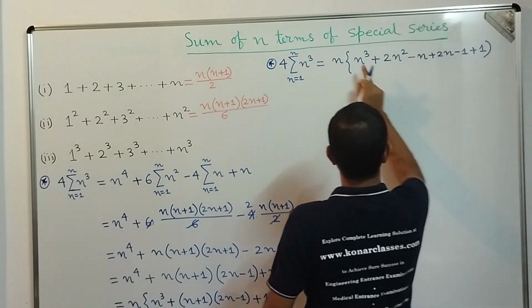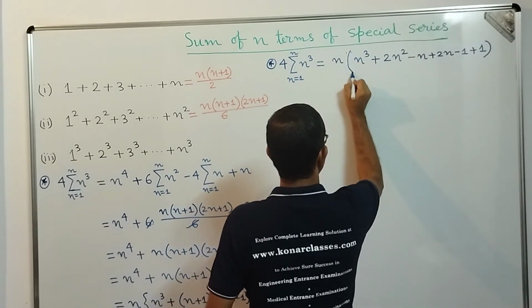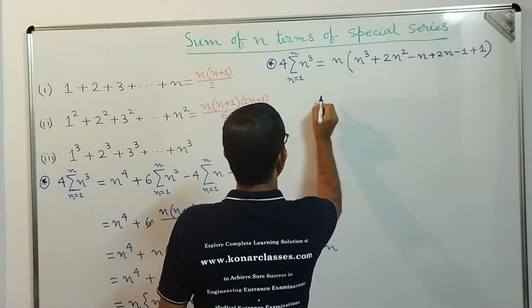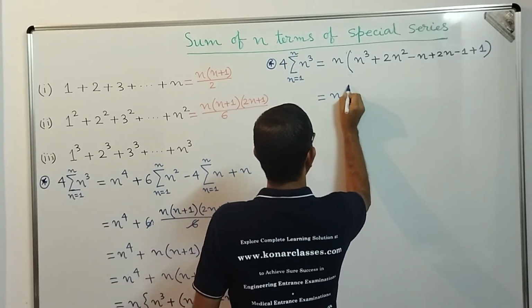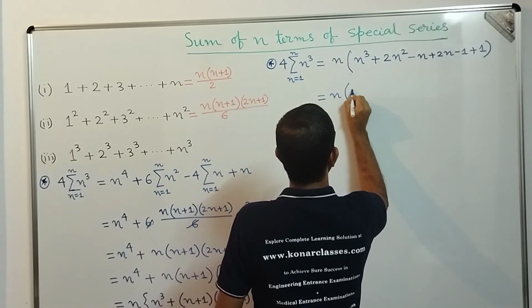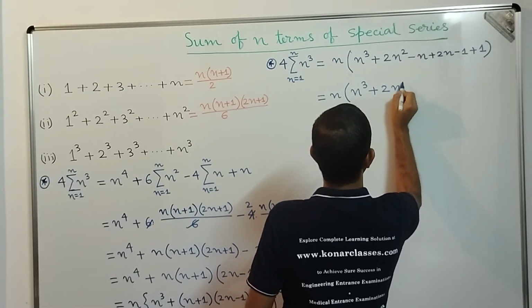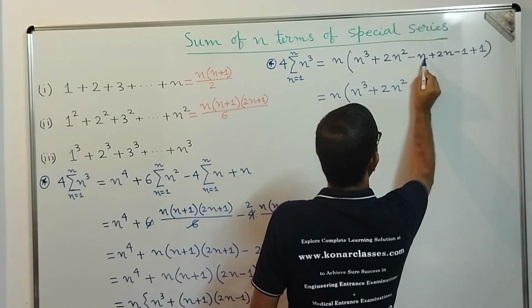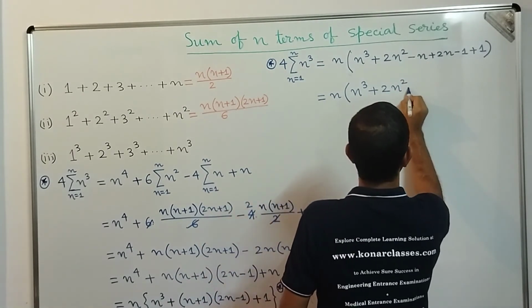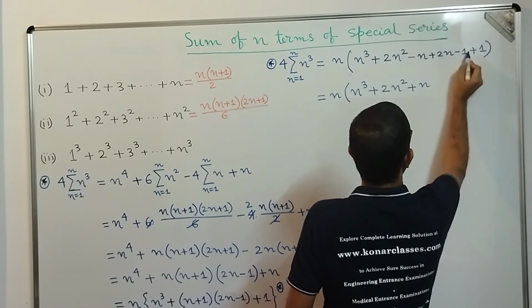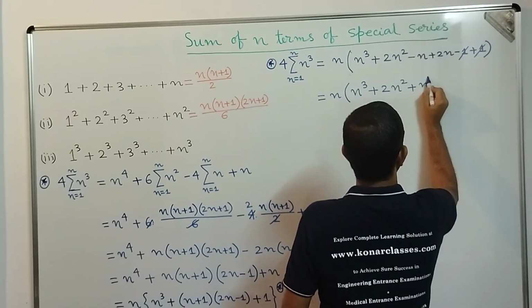So the second bracket is not required, the first bracket is sufficient. So we get n into n cube plus 2n square, then minus n plus 2n becomes plus n, and minus 1 and plus 1 get cancelled, correct?